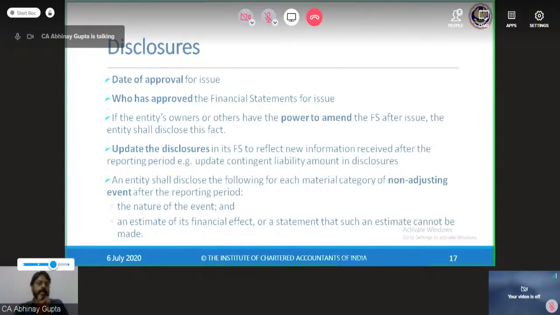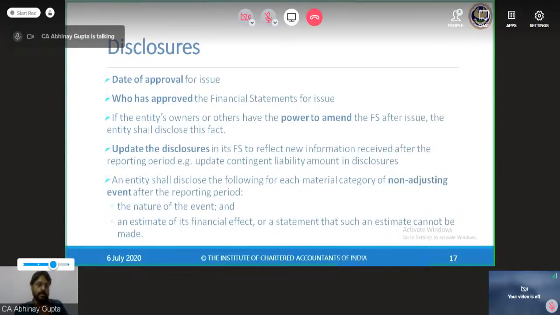And then the estimate of the financial effect of this event on our financial statements. So although for non-adjusting events we are not making any adjustment, we will estimate what is the impact on our financial statements, and we will make a disclosure in the notes to accounts that because of the rains 1 lakh inventory has been damaged. Although I am not making a provision for 1 lakh inventory in my books of accounts, because this is treated as a non-adjusting event.